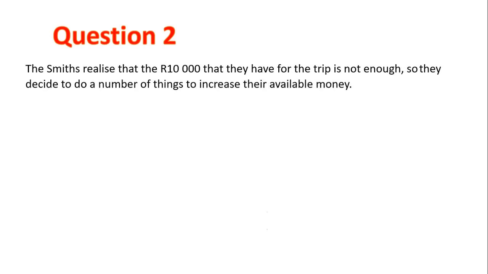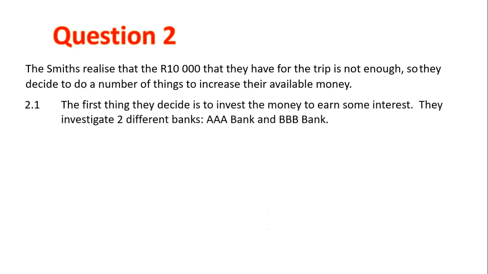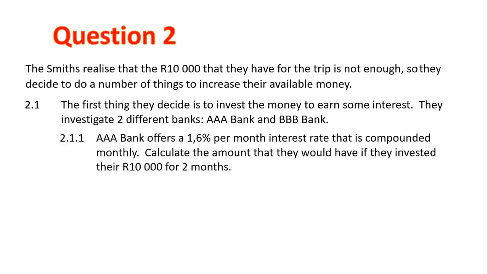The Smiths realize that the 10,000 Rand that they have for the trip is not enough, so they decide to do a number of things to increase their available money. 2.1. The first thing they decide is to invest the money to earn some interest. They investigate 2 different banks, AAA Bank and BBB Bank. AAA Bank offers a 1.6% per month interest rate that is compounded monthly. Calculate the amount that you would have if they invested 10,000 Rand for 2 months.